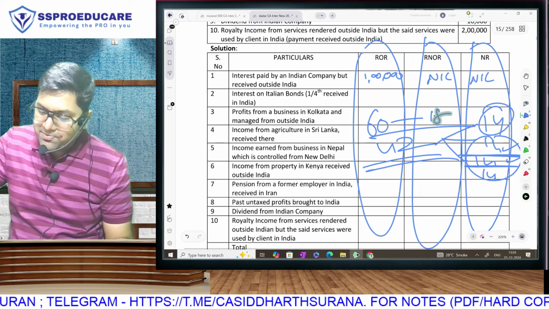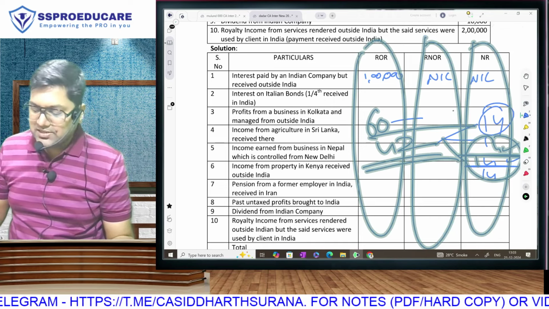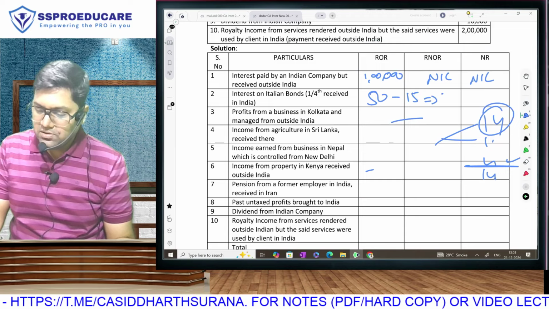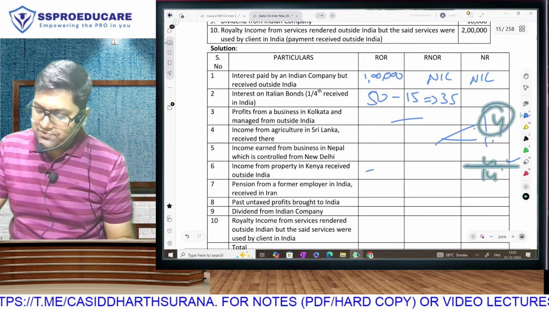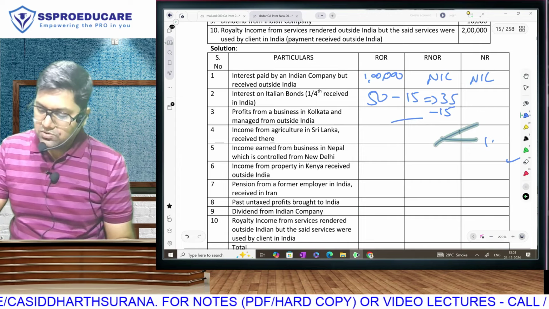And now in the current paper pattern, how is this? The current paper pattern works like 50 marks of direct tax. Out of 50, MCQ gone, 35. In this 35, first we will have 15 marks for PGBP. So what are you left with?